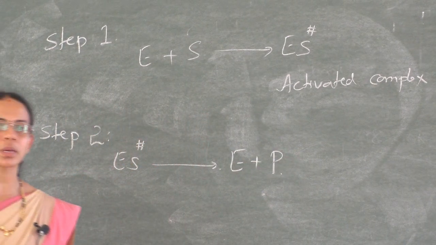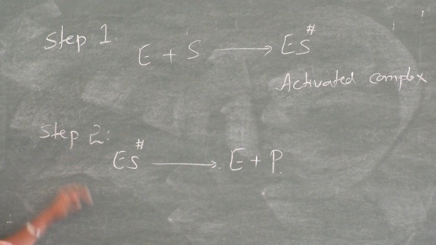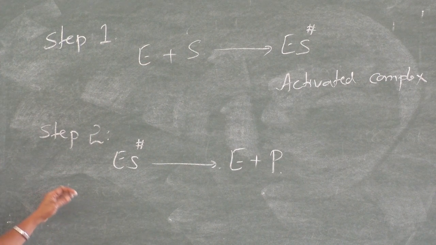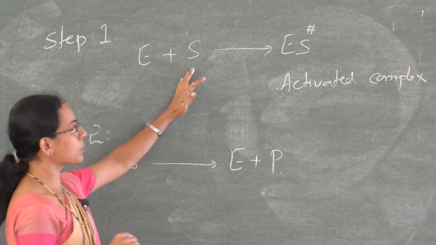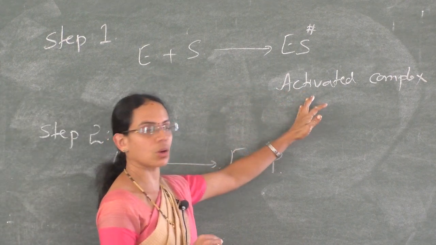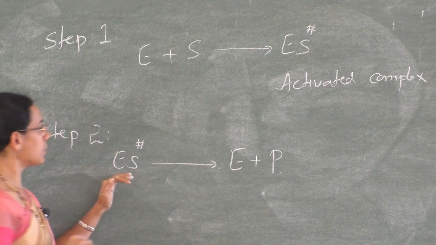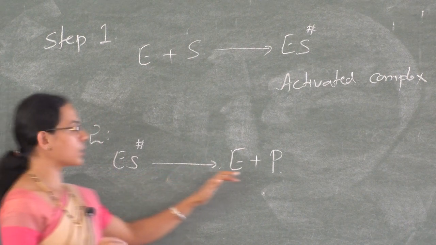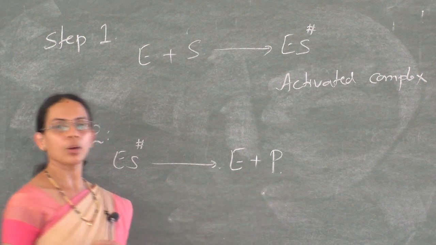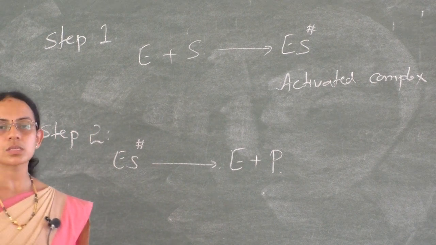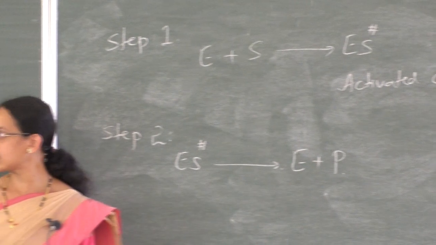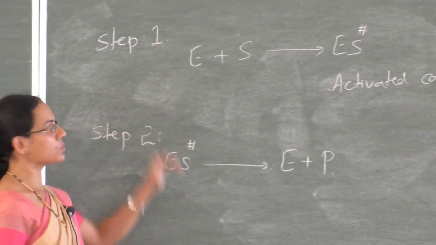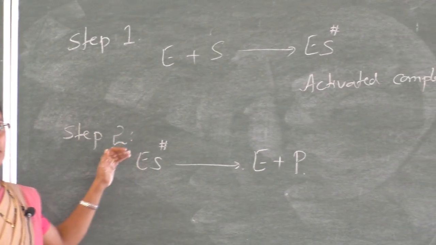This is a simple mechanism which involves only two steps of how the enzymatic reaction takes place. So this is about the mechanism of enzyme catalysis, the schematic diagram and the two steps involved in the enzymatic mechanism.